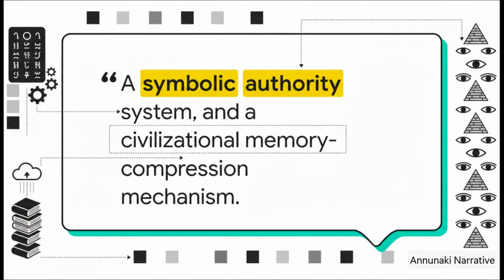There's a quote from the source material that hits the nail on the head here. The Anunnaki narrative may function simultaneously as a symbolic authority system and a civilizational memory compression mechanism. This basically emphasizes that the Anunnaki story served a dual purpose. It wasn't just entertaining fiction around a campfire, it actually helped maintain order and authority in their daily lives while secretly acting as a powerful, long-term memory bank for their early civilization.